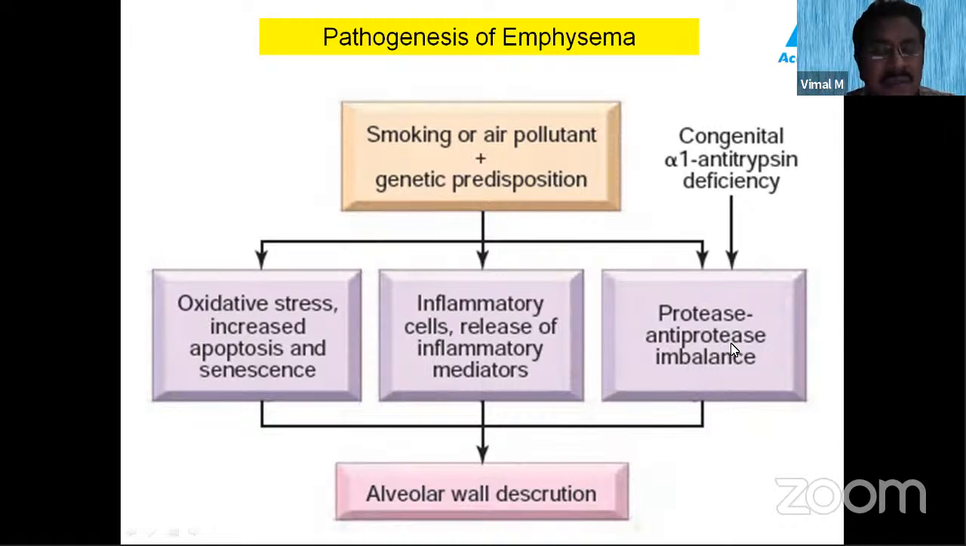So what happens if the elastic fibers are destroyed? The lung becomes permanently dilated. The alveolar walls are destroyed and the lung becomes a permanently dilated one.